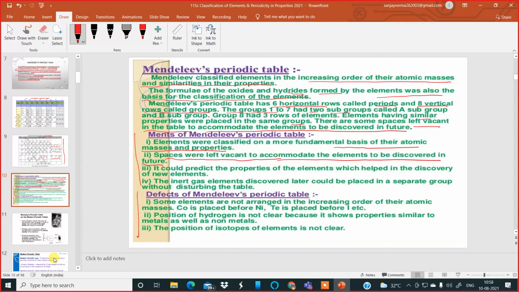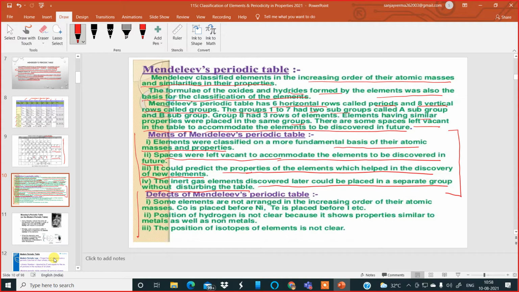It could predict the properties of elements, which helped in the discovery of new elements. The inert gas elements discovered later could be placed in a separate group without disturbing the table. So these were the good developments, the merits of Mendeleev's periodic table.